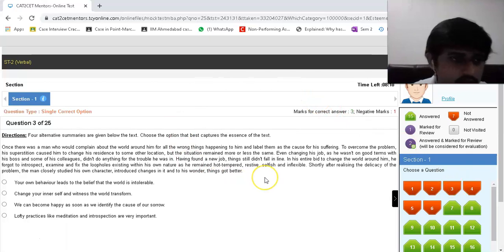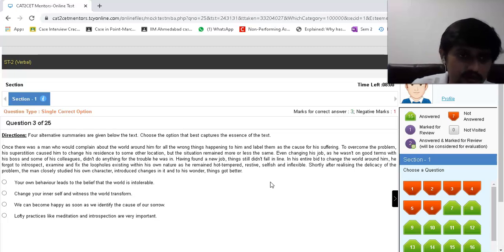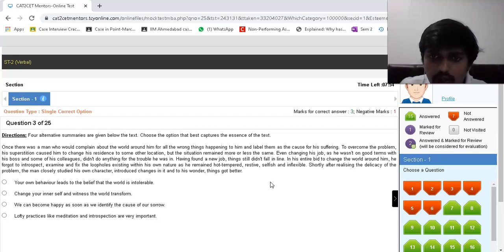Once there was a man who would complain about the world around him for all the wrong things happening to him and label them as the cause for his suffering. To overcome the problem, his superstition caused him to change his residence to some other location, but the situation remained more or less the same. He even changed his job as he wasn't on good terms with his boss and some of his colleagues, but that didn't do anything for the trouble he was in. Having found a new job, things didn't fall in line.